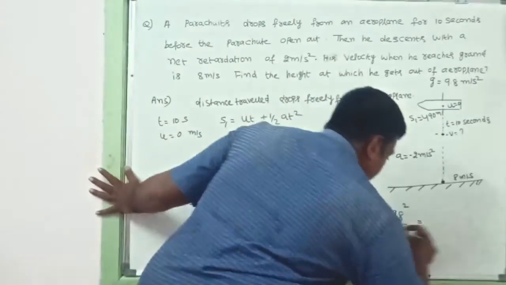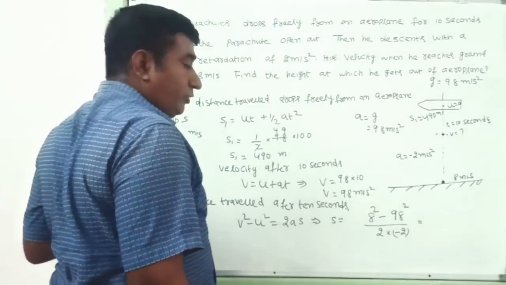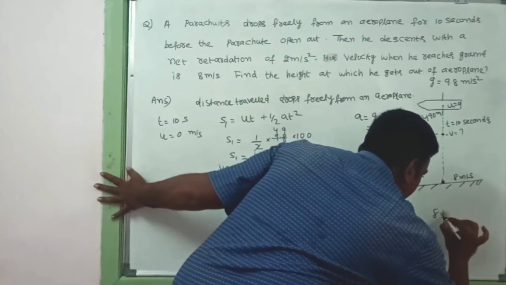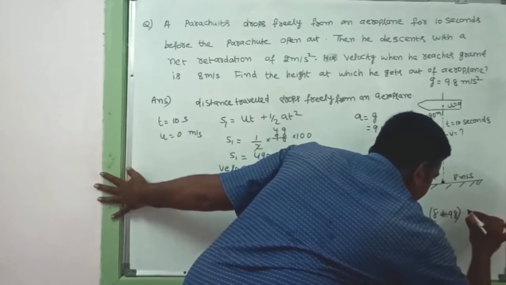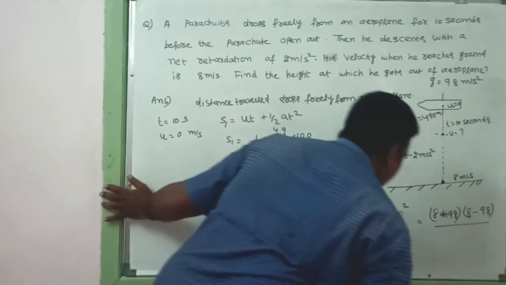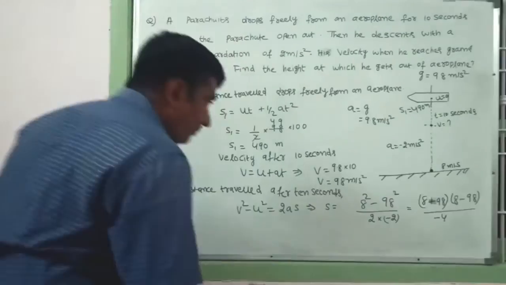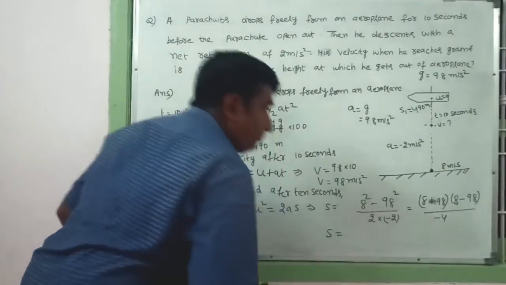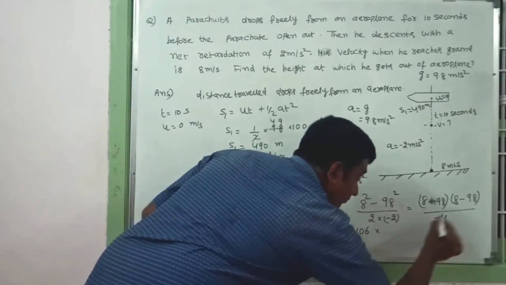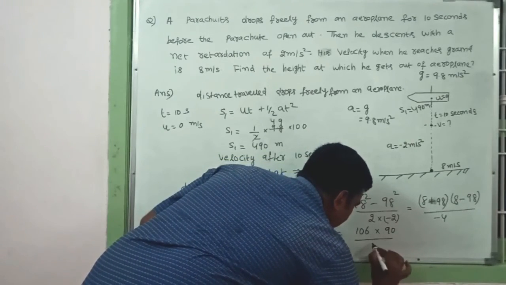So this is in the form of a square minus b square. What is the formula for a square minus b square? a plus b into a minus b. That is 8 plus 98 into 8 minus 98, divided by 4, which gives minus. So s is equal to 98 plus 8, 106, into 98 minus 8, which is 90, by 4.